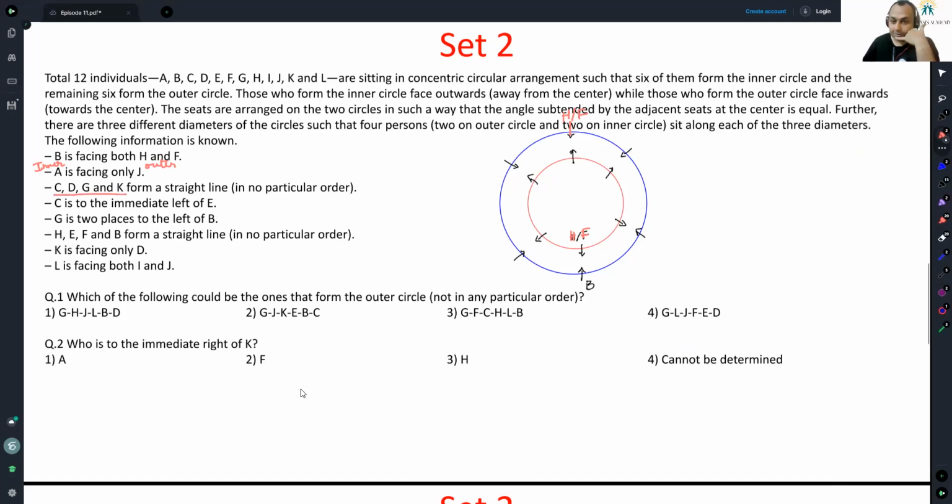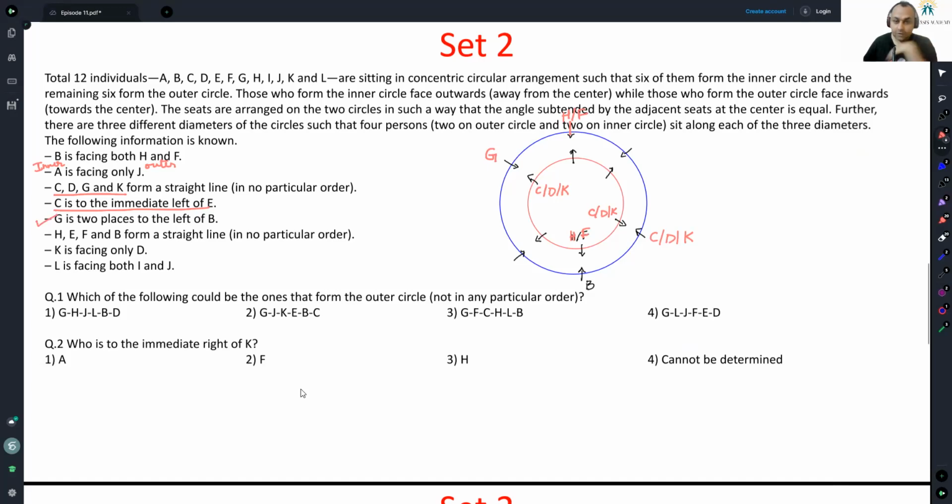C is to the immediate left of E. Still can't do anything about it because I have nothing available. G is 2 places to the left of B. Okay, if G is 2 places to the left of B, G is here, and C, D, G, K. So this is either C or D or K, and this is C or D or K. This is taken care of.